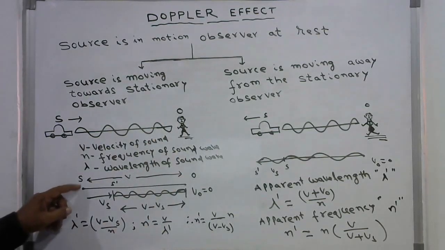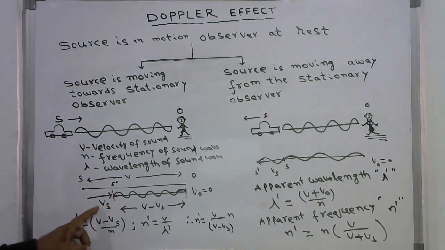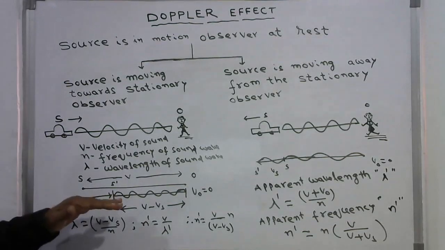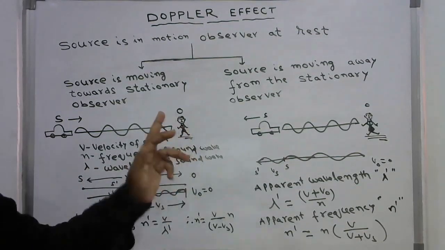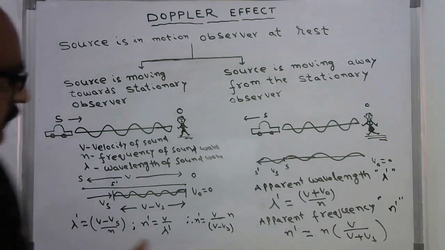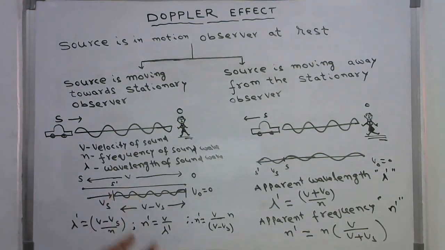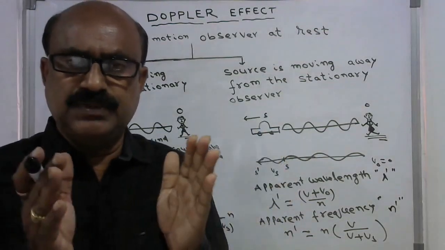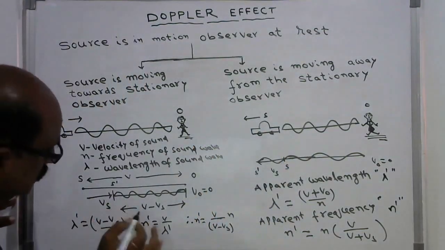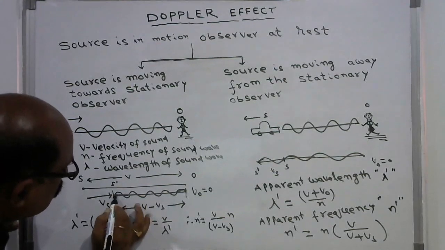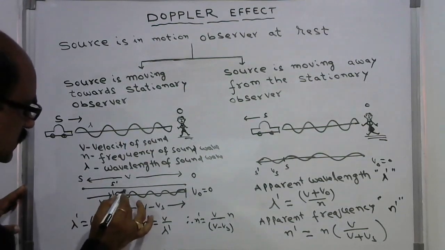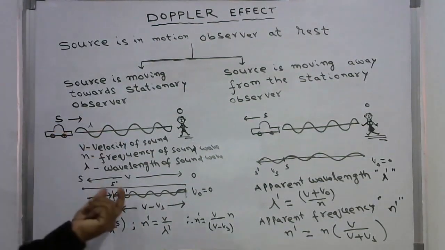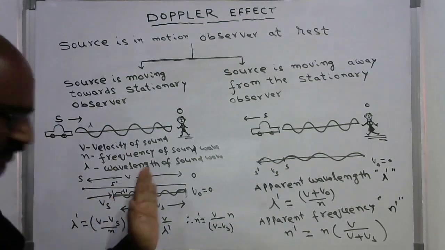So if the source moves from S to S dash this way, with the source velocity vs, then what happens? The waves are compressed. The observer will hear more waves, hence the wavelength appears to be decreased. So this part is very small here, and here it is more. So this is lambda, this is lambda dash. This is more and this is less as it is moving towards the observer.